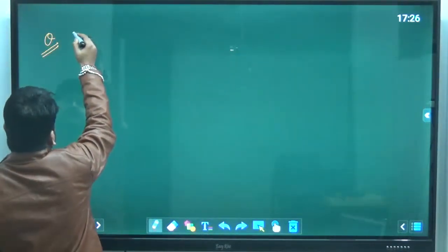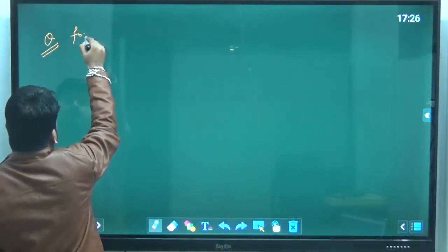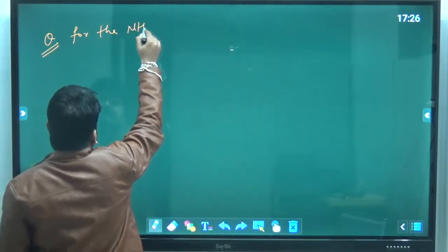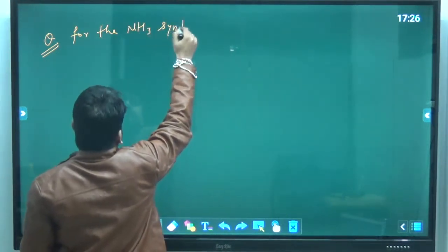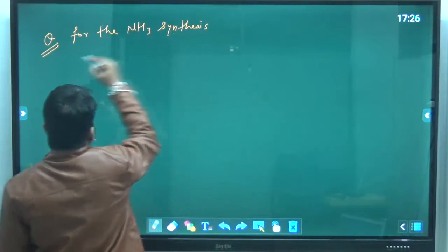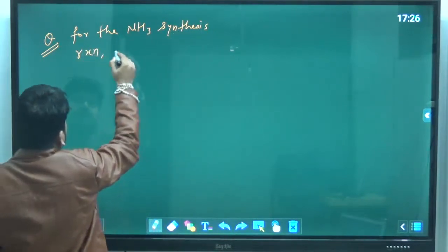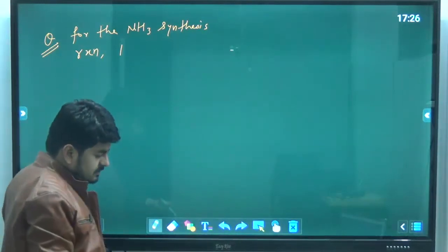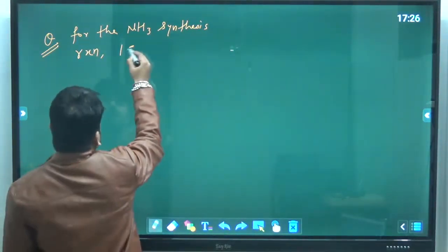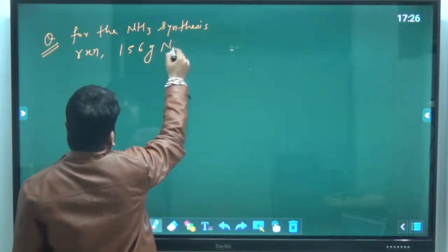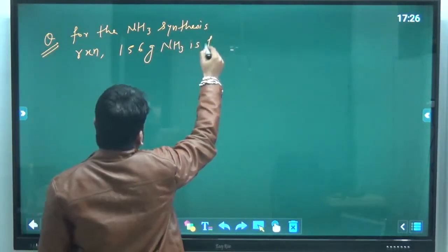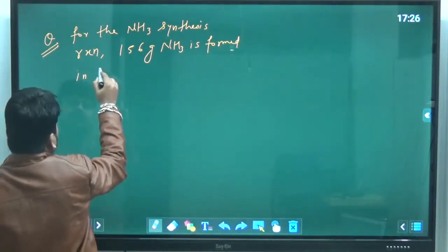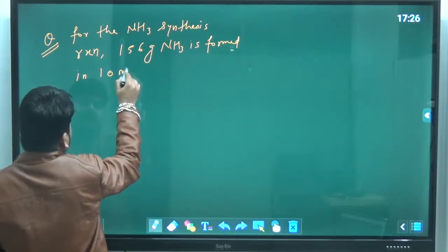Suppose it is given that for the ammonia synthesis reaction, 156 gram ammonia is formed in 10 minutes.